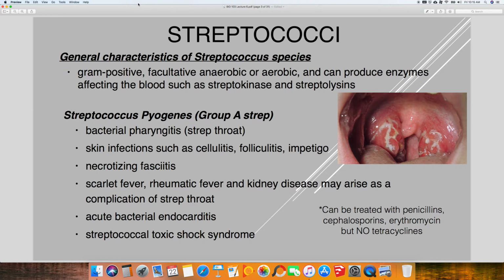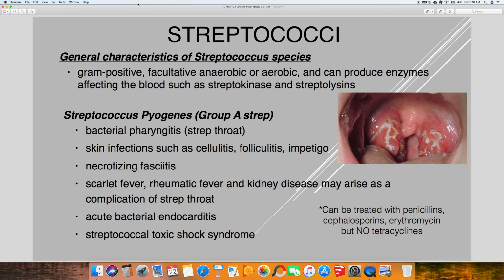Okay, I just wanted to go through this lecture and point out some of the big points you should be familiar with as far as the bacterial pathogens. So we started by talking about the streptococci. Again, if you see streptococci or staphylococci, you automatically know that they are gram-positive. Okay? The first one we talked about was Streptococcus pyogenes, also known as Group A strep.